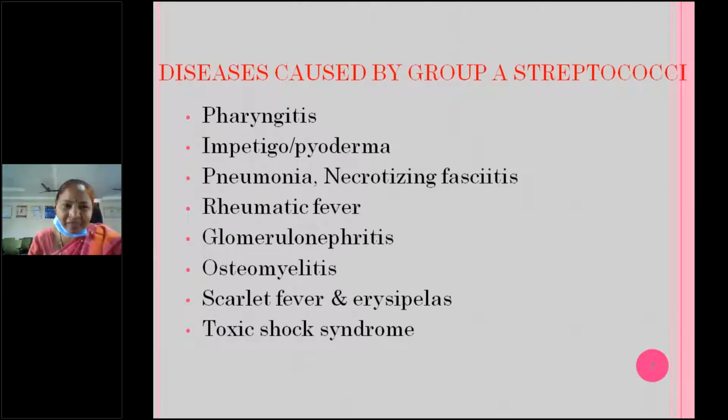First and foremost is pharyngitis or throat infection or sore throat. And next, very common, is pyoderma, skin lesions. Usually after pharyngitis, there may be chances of rheumatic fever. After skin infections like impetigo, pyoderma, there are more chances of post-streptococcal glomerulonephritis. And pneumonia, necrotizing fasciitis, osteomyelitis, scarlet fever, erysipelas, toxic shock syndrome. So these are some of the conditions caused by group A streptococci.